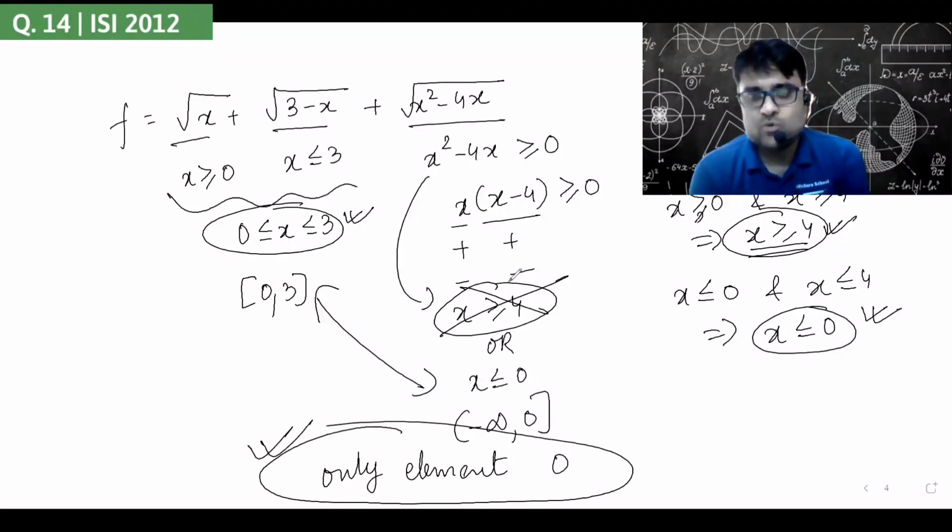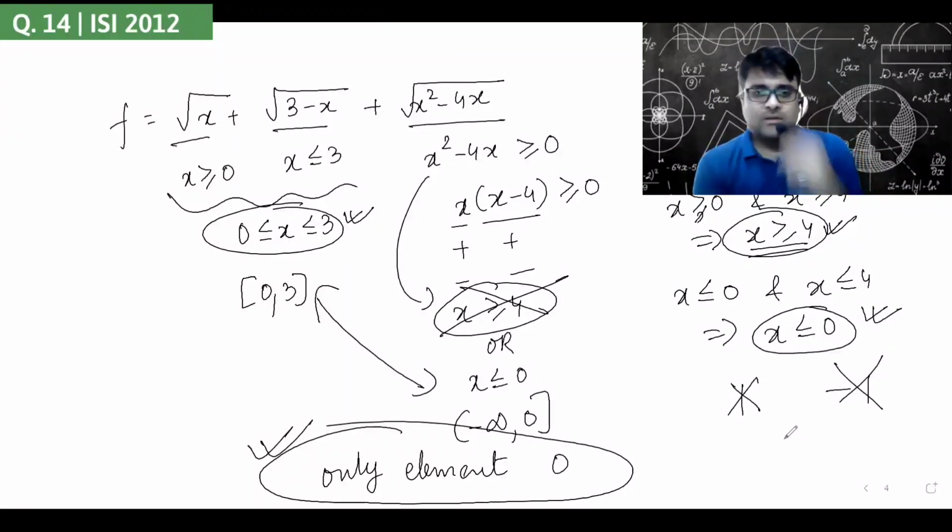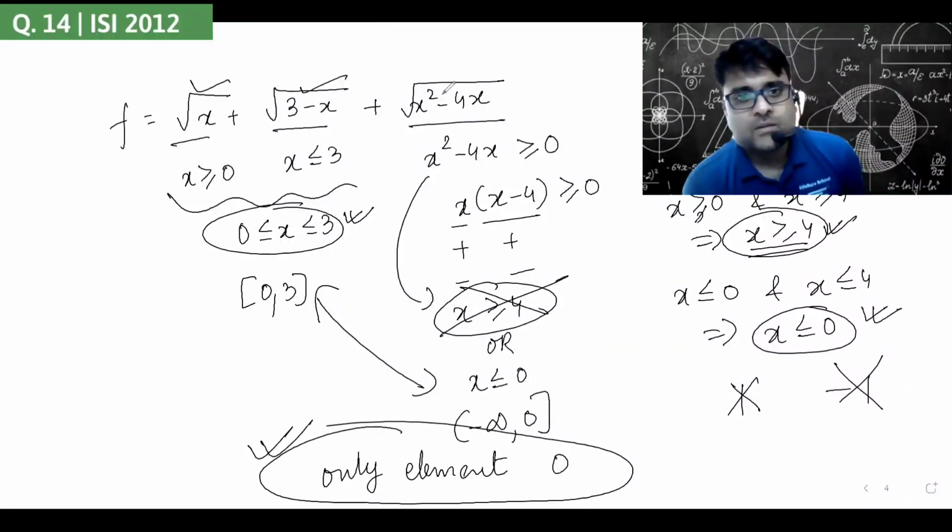You take any value, supposing you take the value 1, you'll notice that the first two are satisfied, but the third one will come out to be a negative number. Therefore 1 will not be a part of the domain. You take any negative value, the first one is not satisfied, so it's out. That is how you can also check by the trial and error method. Only one element 0 will satisfy all three parts of the function.